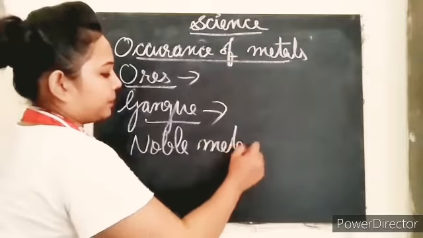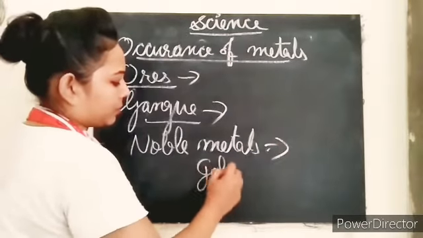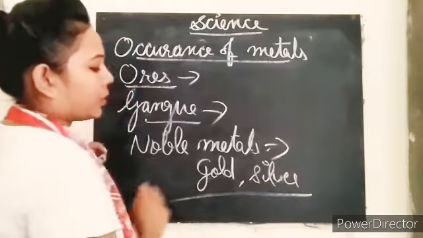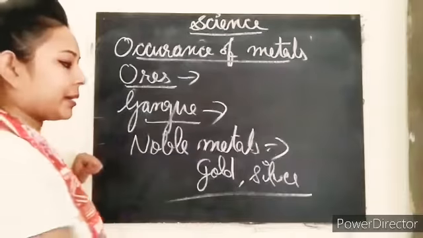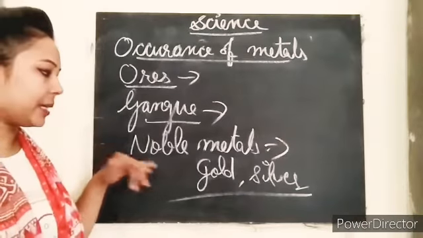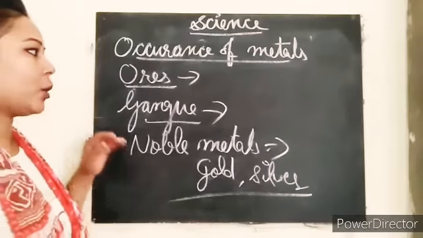And the next one we have noble metals, such as gold and silver. So these are the metals that are very expensive but not very reactive, okay? And these are known as noble metals, clear? And you know what?